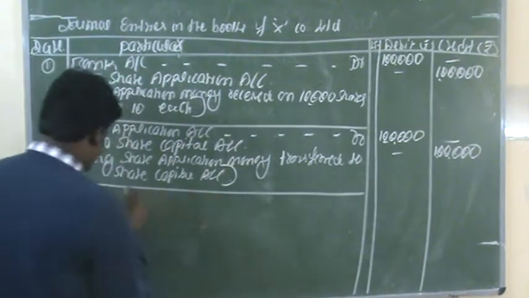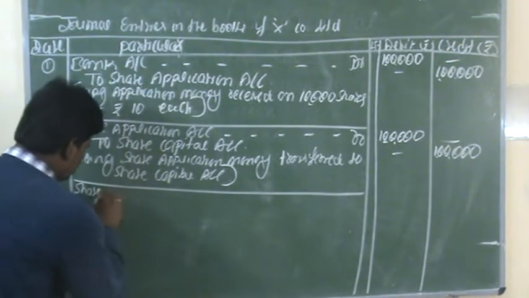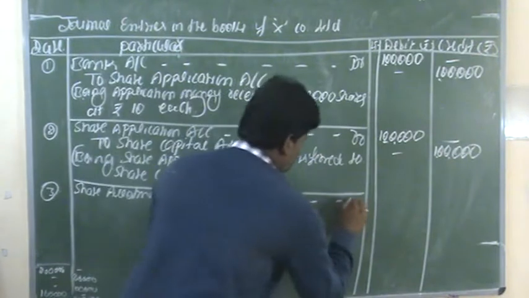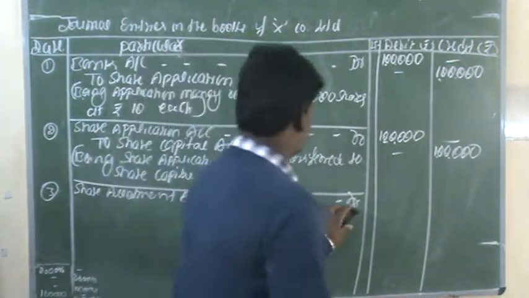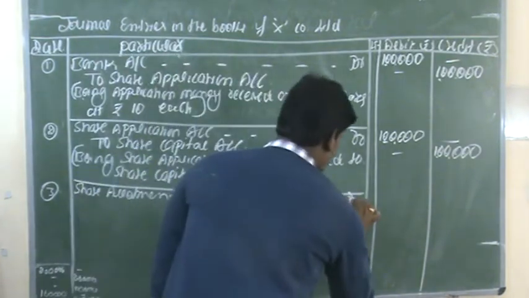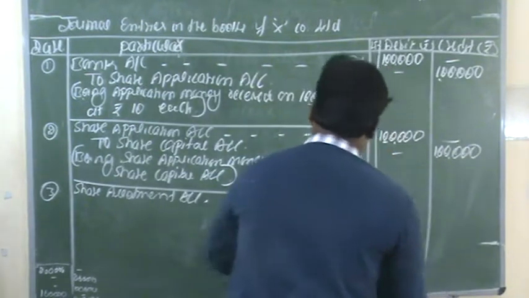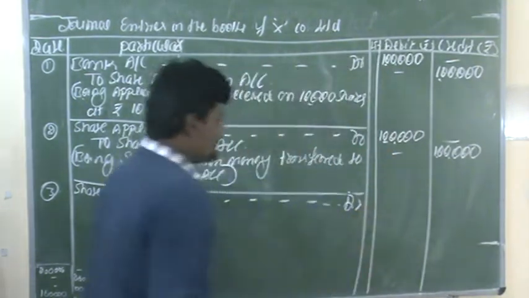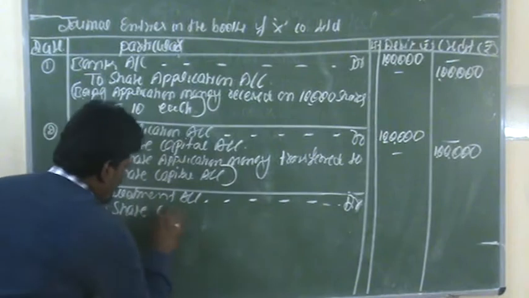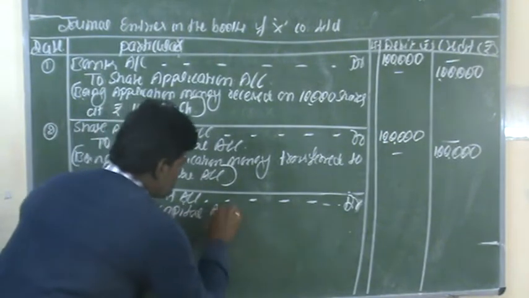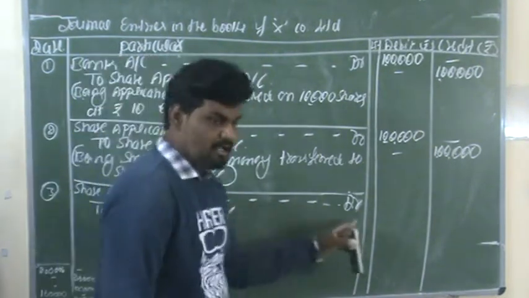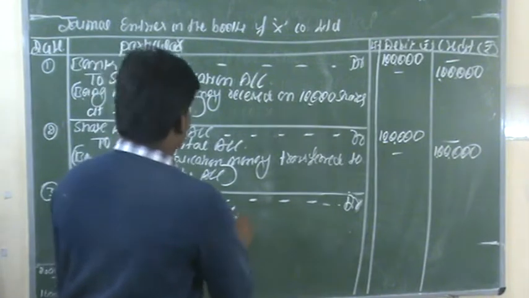First you have to write the journal entry: share allotment account debit to share capital account.